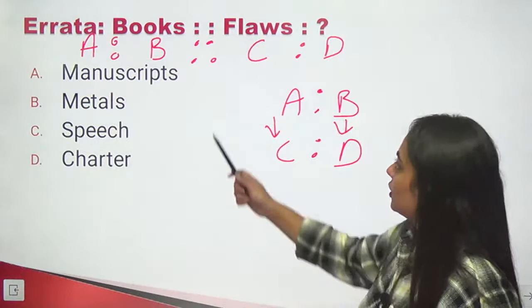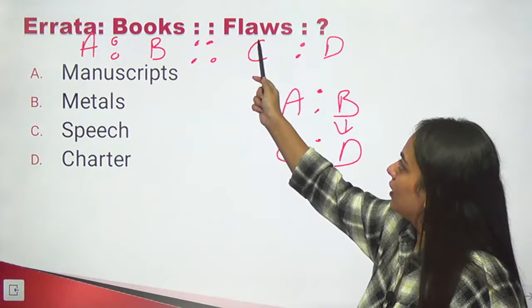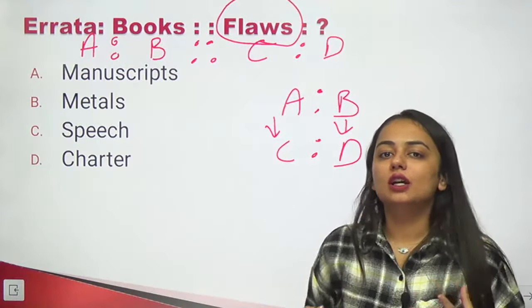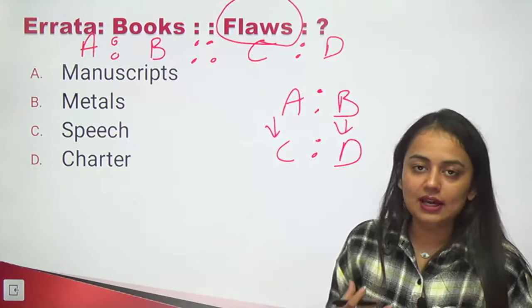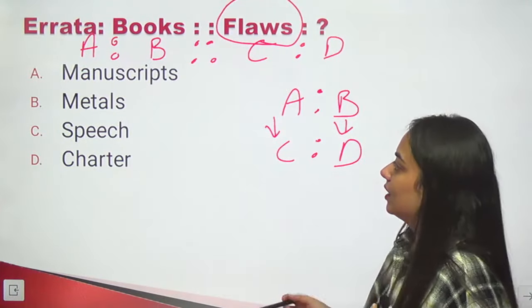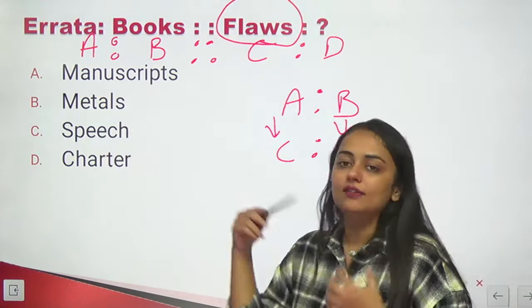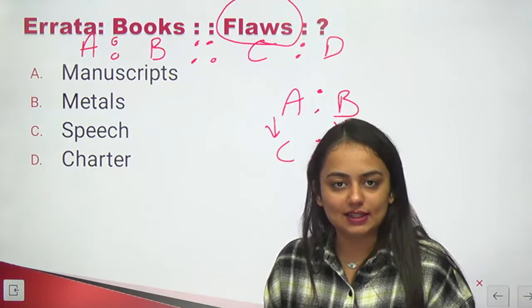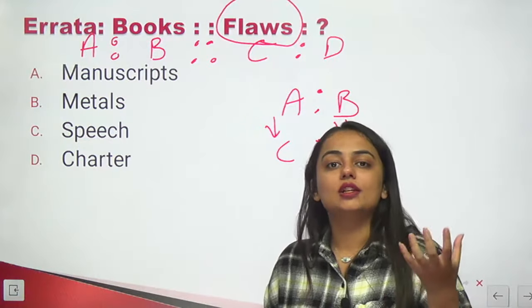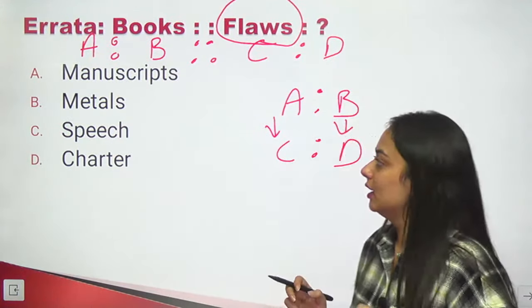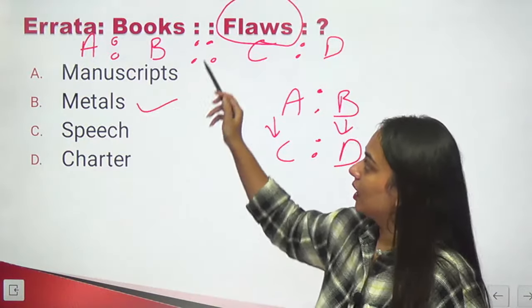Can it be manuscript? Where do you find flaws? वैसे हमें सबको पता है flaws का मतलब होता है गलतियाँ, लेकिन यहाँ पर second meaning employ हुआ है flaws का. So in metals, even after enriching the metals, there are sometimes impurities, and which are also known as flaws. तो यहाँ पर flaws का secondary meaning use हुआ है. So the right answer is metal.